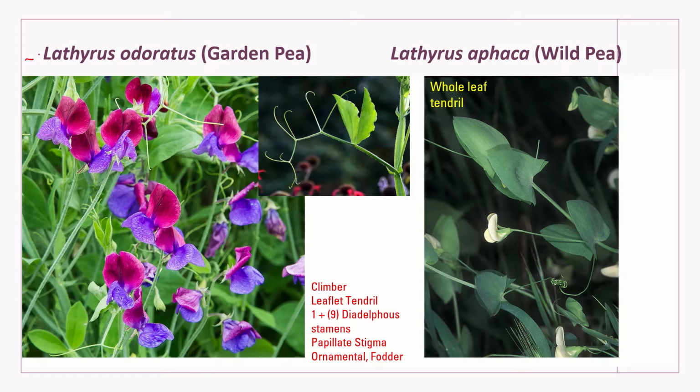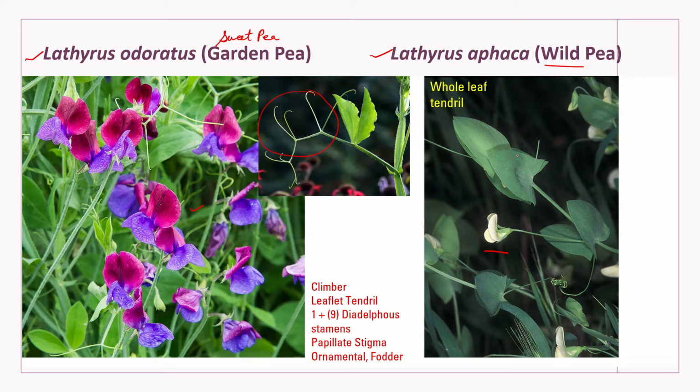Then we have two species, Lathyrus odoratus and Lathyrus aphaca. Lathyrus odoratus is garden pea, or this is also called sweet pea, whereas Lathyrus aphaca is a wild pea. What is the difference between the two? One is the flower color. It has very beautiful flowers, that's why it is used for ornamental purposes, and it's a climber. Whereas this one is a wild species which has pale colored flowers. Then the second difference is, here you can see the upper leaflets are modified into tendrils.